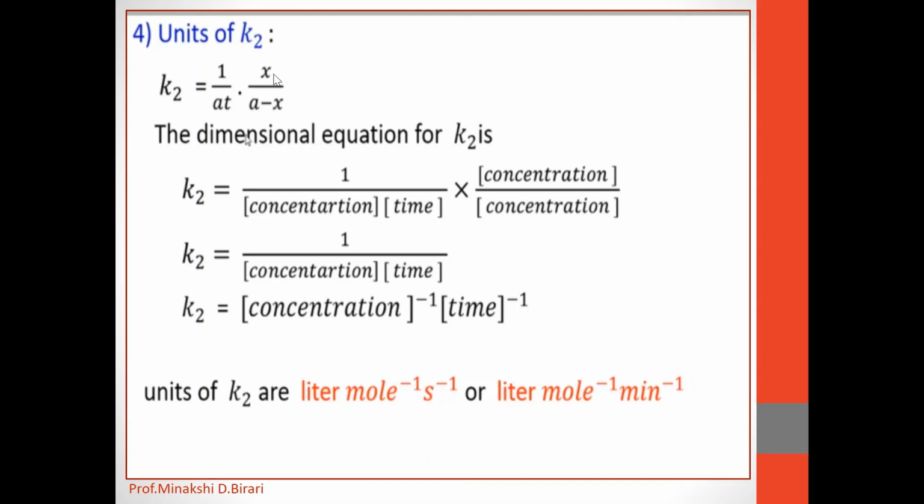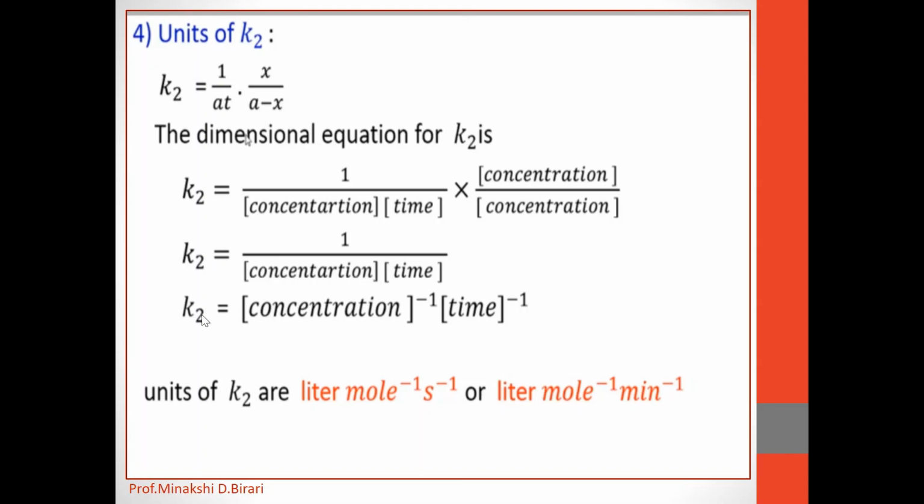So it is the ratio of concentration. Therefore, K2 is equal to 1 upon concentration into time into concentration divided by concentration. So this concentration divided by concentration term gets cancelled. So K2 is equal to 1 upon concentration into time.